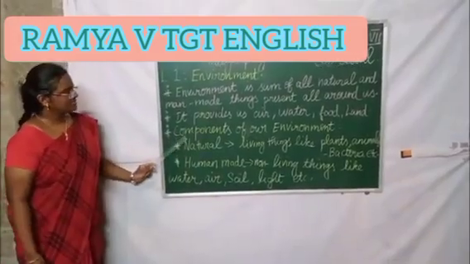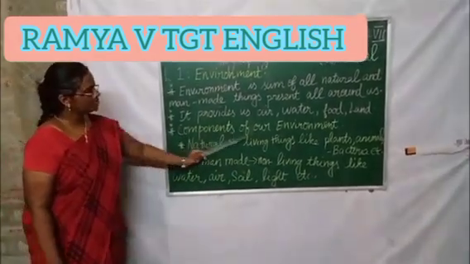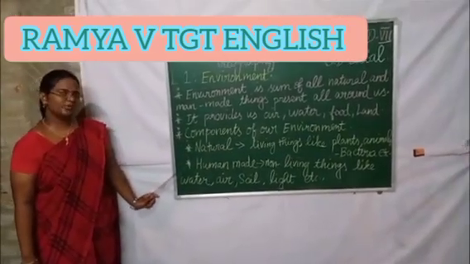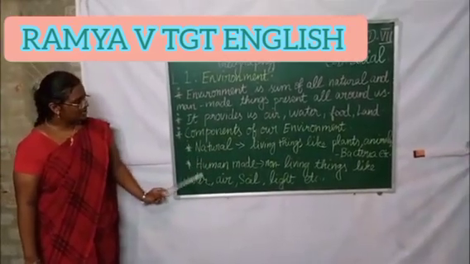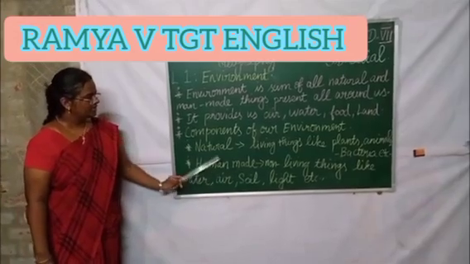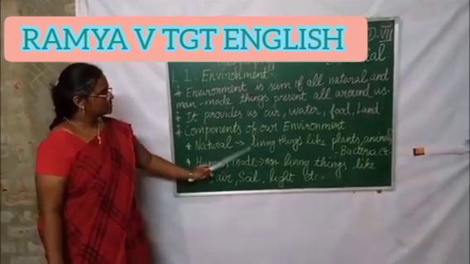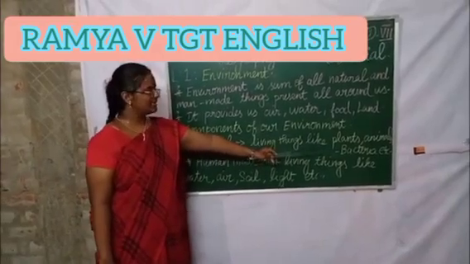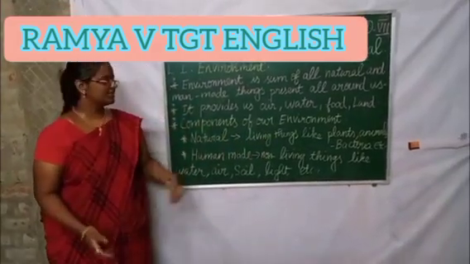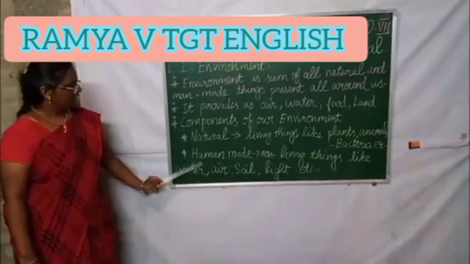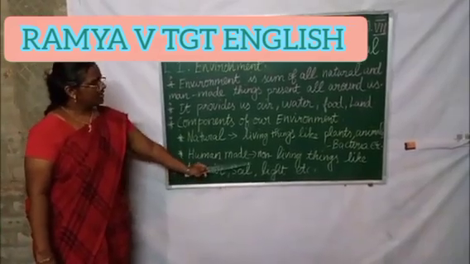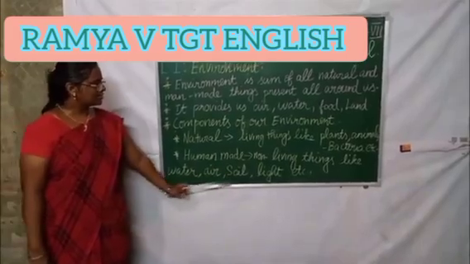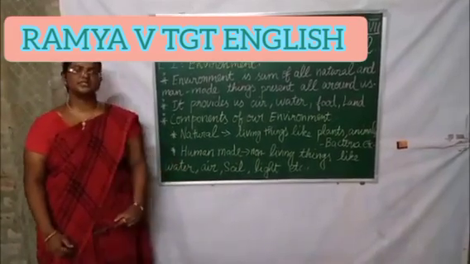Next, we have discussed about components of our environment. There are two components of our environment, like natural and human-made. Natural includes living things like plants, animals, bacteria, fungus, etc. Next, human-made includes non-living things like water, air, soil, light, etc.